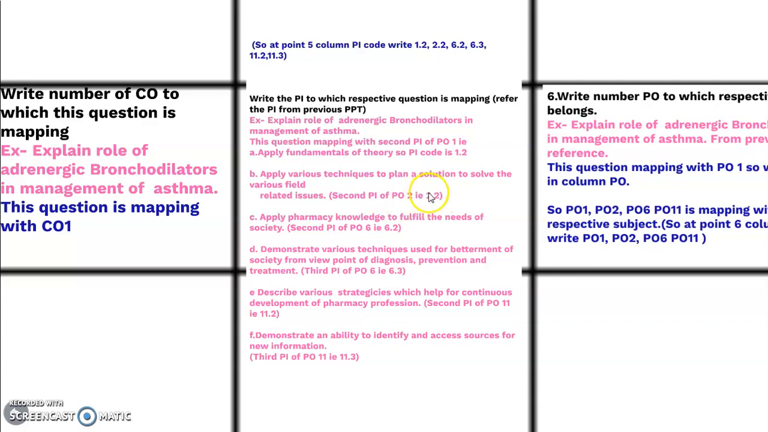The first digit will explain the number of the PO and the second digit will explain the subunit, that is the PI. PO is divided into various PIs, and here we have to write which particular PI from that PO it will be mapping to, and so on. Hence in this column we have to write 1.2, 2.2, 6.2. For example, by considering this 6.2, 6 is the number of the PO, that is PO number 6. Amongst that, 2 explains the subunit of the PI, that is the second PI of PO6.